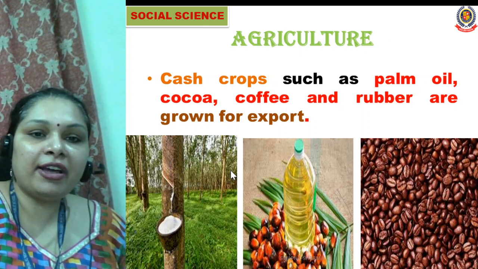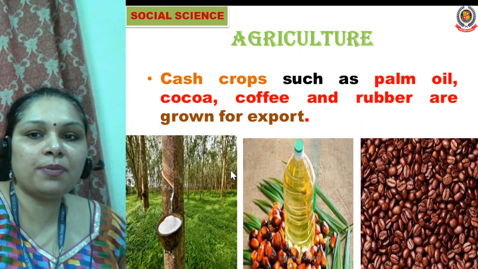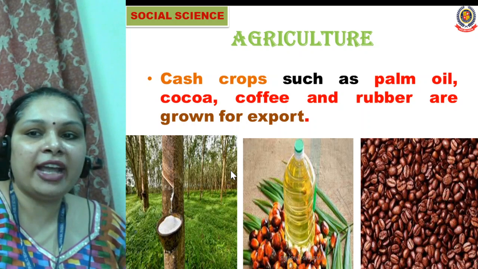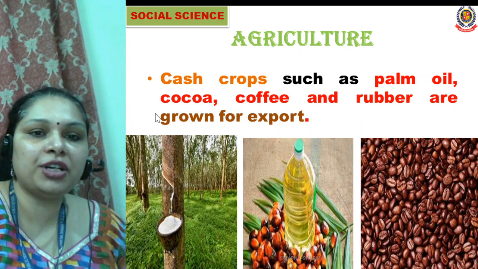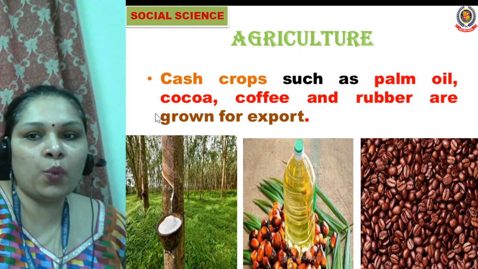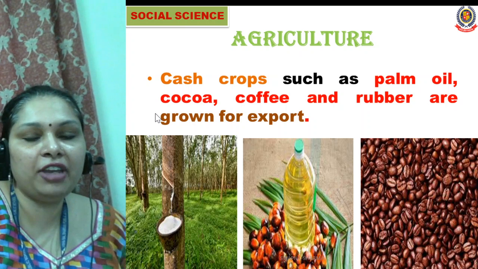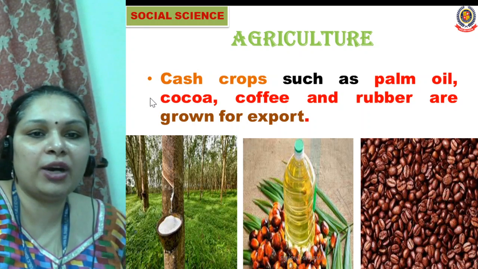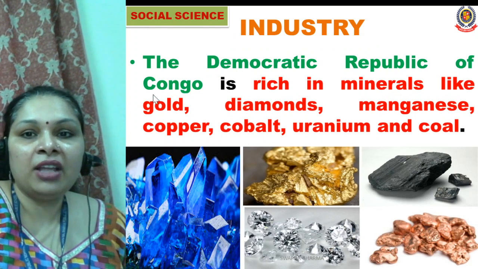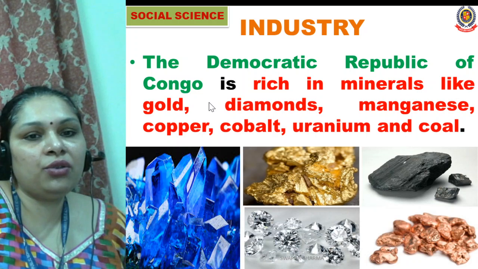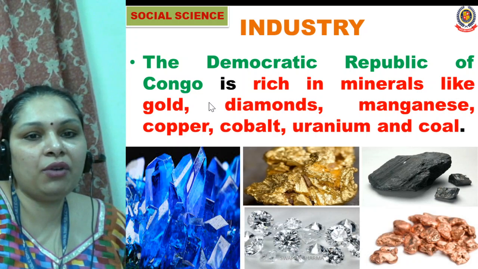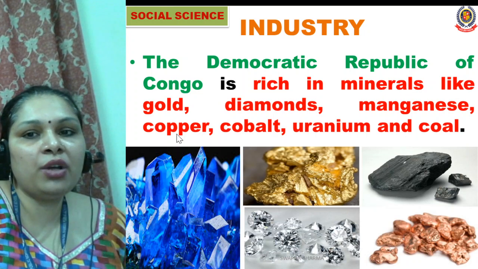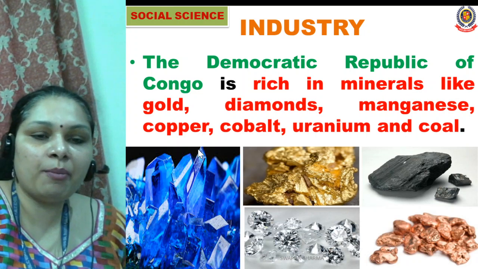Some other agricultural crops are grown, like cash crops such as palm oil, cocoa, coffee, and rubber. And these crops are exported to different countries of the world. Now, as we have talked about, the people in the Democratic Republic of Congo do mining. They work in mines. So from mines we take out minerals.